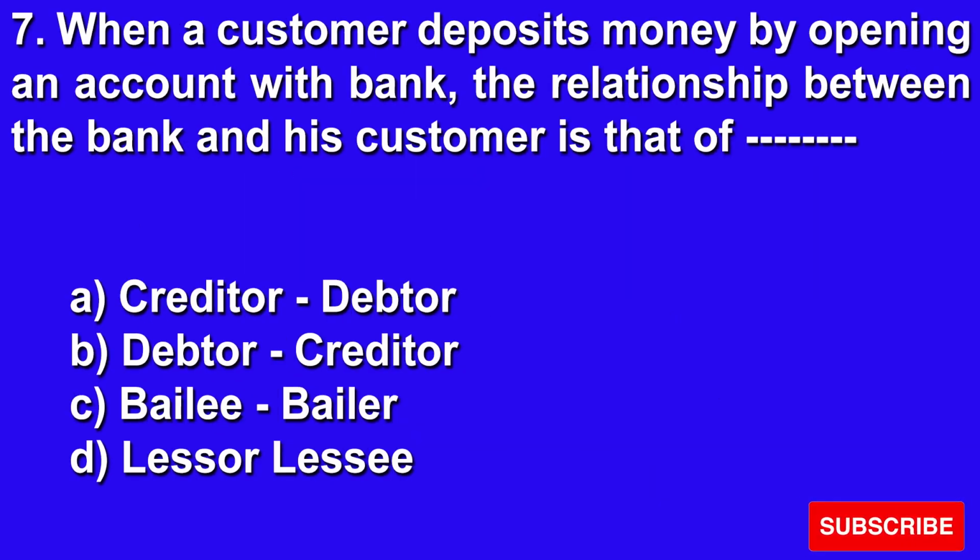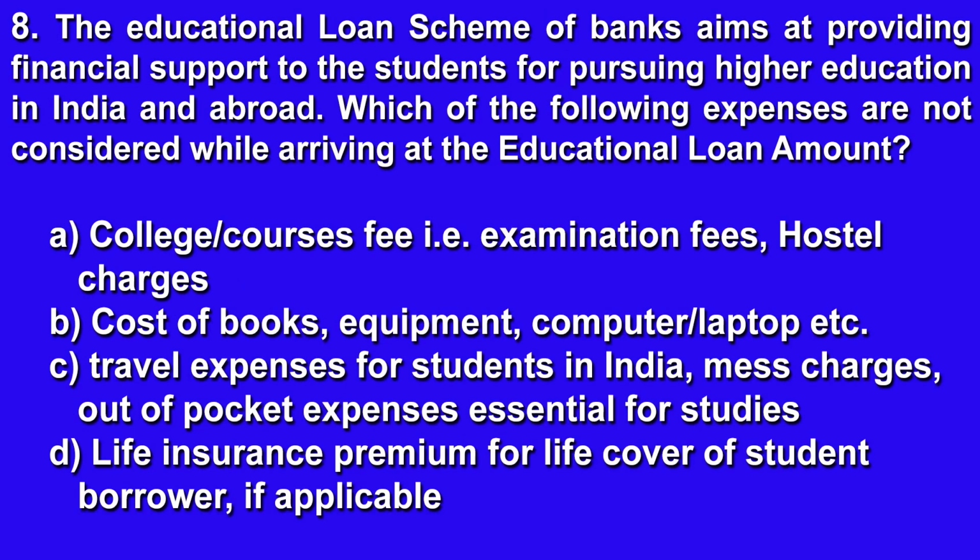Question number 7. When a customer deposits money by opening an account with bank, the relationship between the bank and his customer is that of A. Creditor to debtor, B. Debtor to creditor, C. Bailee to bailor, D. Lessor to lessee. इसका जो राइट आंसर है वो है B, debtor to creditor।